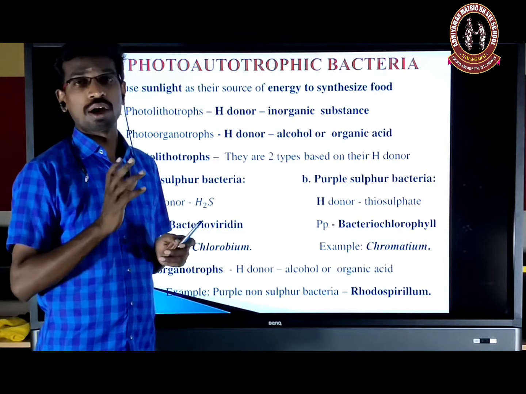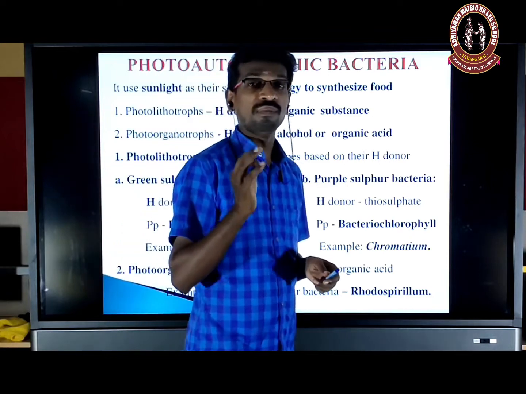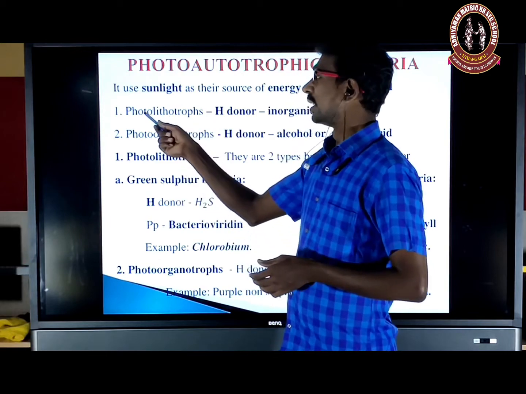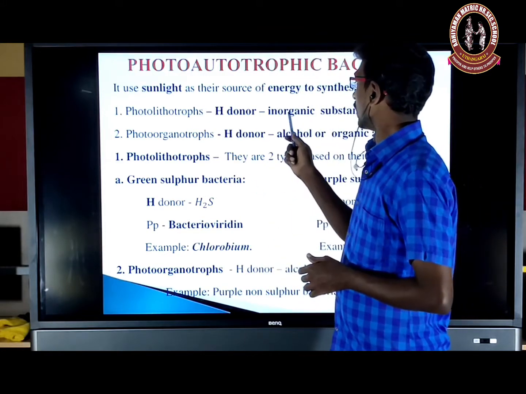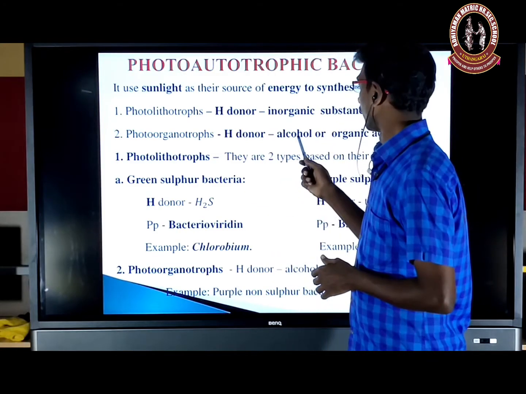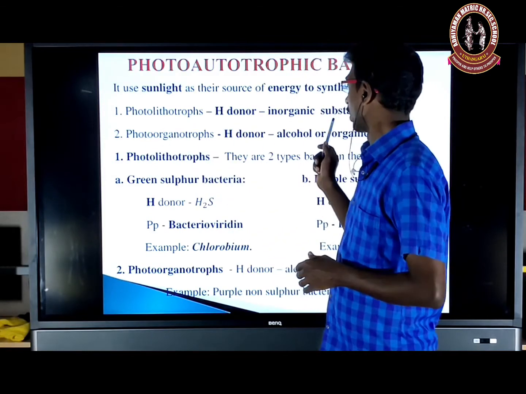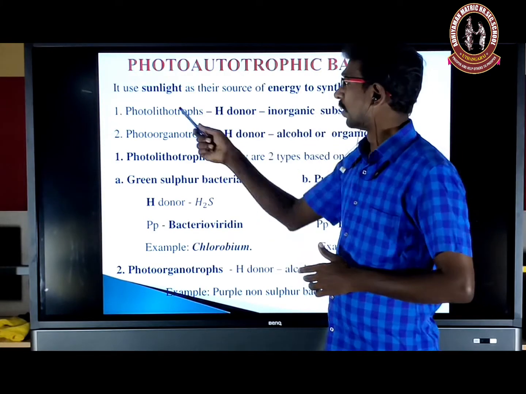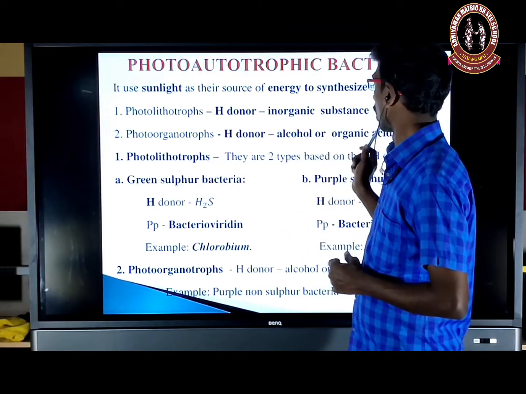The hydrogen donor. Because the hydrogen donor is very, very essential to carry out the light reaction. So which is the hydrogen donor? Based on that, it is classified into two categories, photolithotroph and photoorganotroph. If an inorganic substance is the hydrogen donor, that is considered a photolithotroph. If alcohol or organic acid is the hydrogen donor, that is considered a photoorganotroph. Organo means organic. Litho, inorganic. Photolithotroph, hydrogen donor is inorganic. Photoorganotroph, hydrogen donor is alcohol or organic acid.